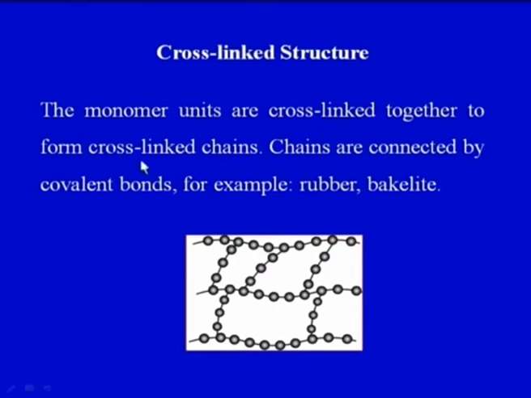this is a linear chain. So the monomer units are cross-linked together to form cross-linked chains. Chains are connected by covalent bonds, for example rubber and bakelite. So we can see a few examples of cross-linked structure also. So we can see that different types of structures are there. We have seen linear structure, we have seen branch structure in which the branches of monomer chains are there, and then we have seen the cross-linked structure.